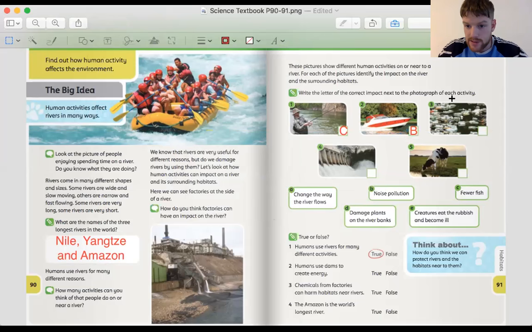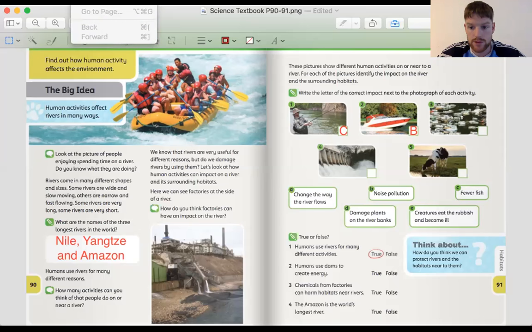Number 3 then is the rubbish in the water. So I think this one is fairly straightforward. Creatures eat the rubbish and become ill. That's the main problem with plastic pollution in the water for the fish, is that they eat it, or sometimes they can get stuck in the actual plastic.